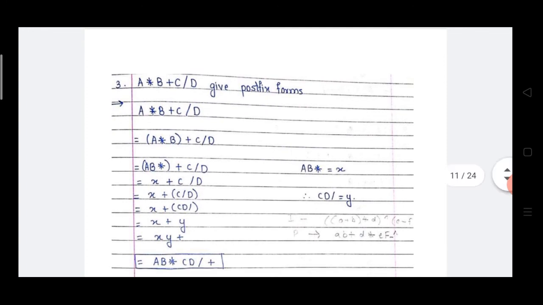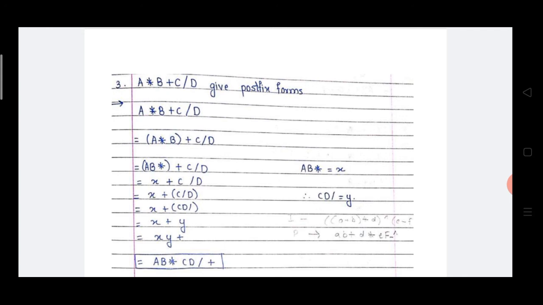Now see the third example, a into b plus c divided by d. First see carefully all the operators. Which operators are present here? Into, then plus, then divide by. Which operator has higher precedence? Into and divide by, then plus.